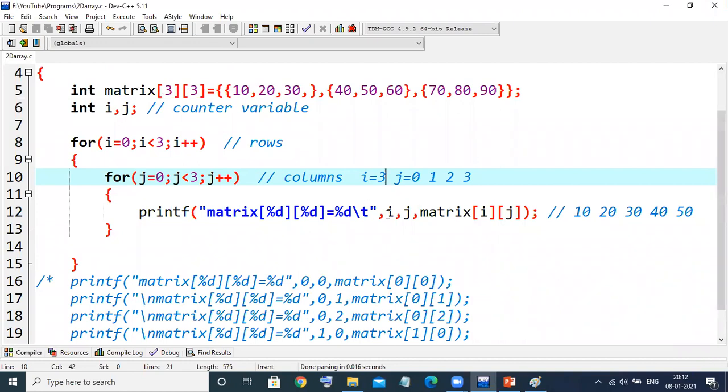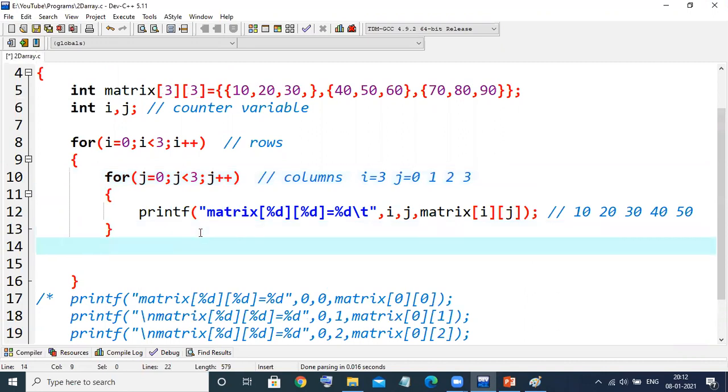If you want the values to be printed row wise, once the first row is finished, I want to print the next value in the next line. So here, after the inner loop, you can put a \n for new line. I hope you are getting this. This is for what? To enter into a new line.